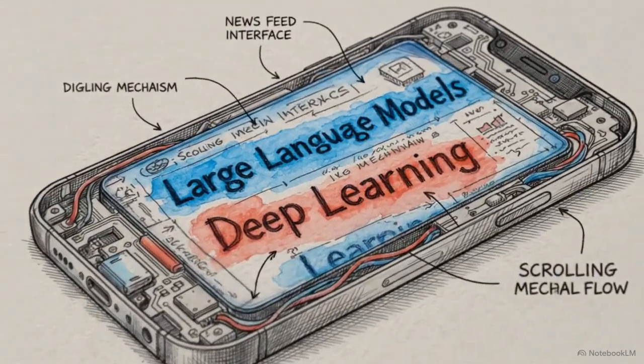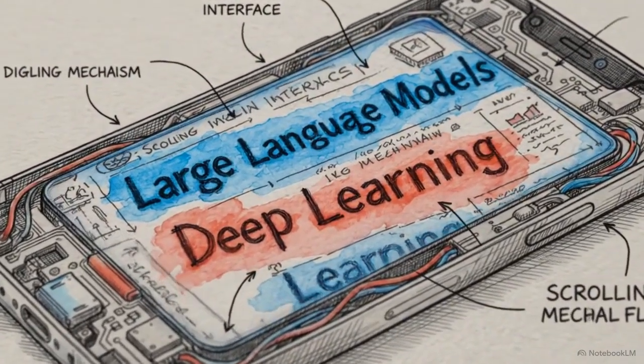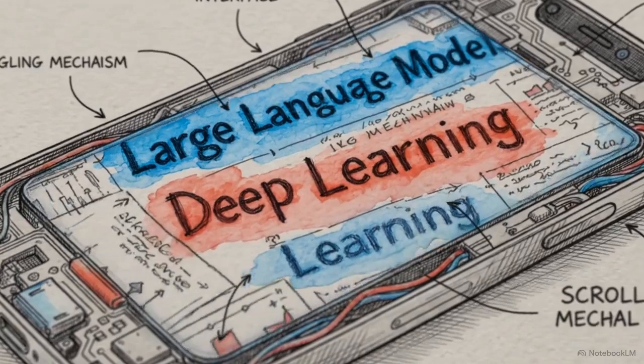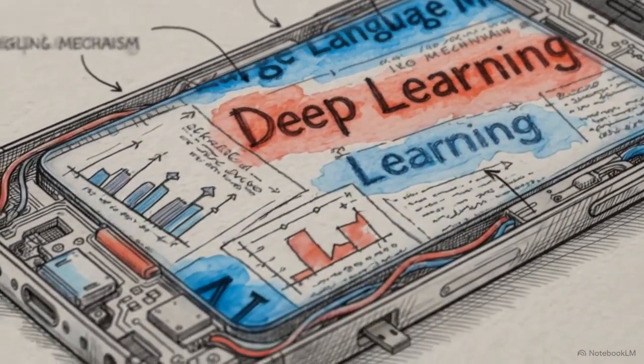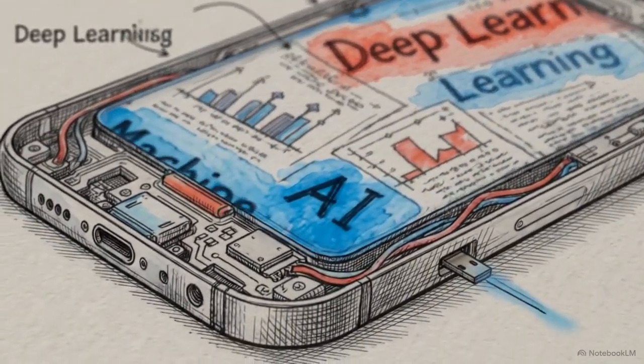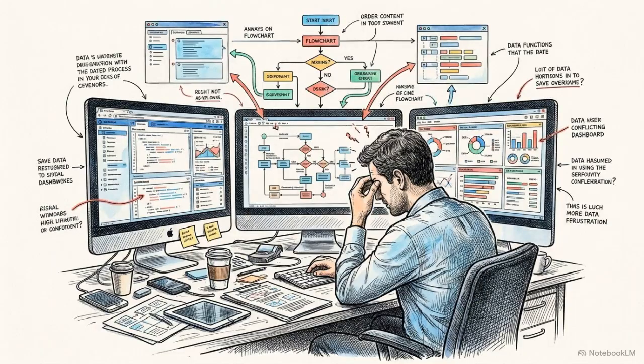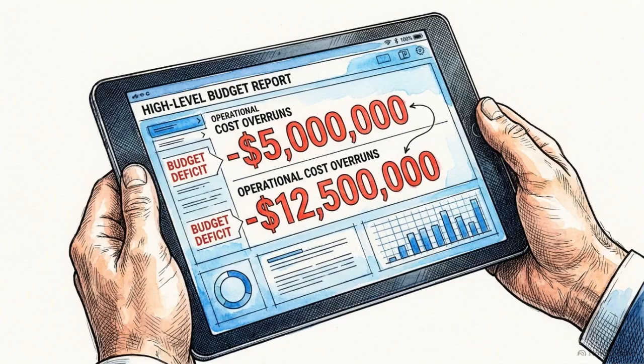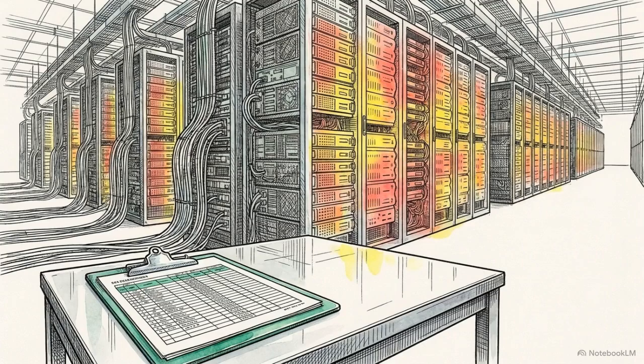Large language models, deep learning, ChatGPT. These terms dominate headlines today, and they are frequently used as if they all mean the exact same thing. Treating all artificial intelligence as a single, uniform technology creates immense confusion. In a business environment, that confusion is expensive. Running a massive generative model to perform a basic spreadsheet calculation burns unnecessary compute power and drives up operational costs.